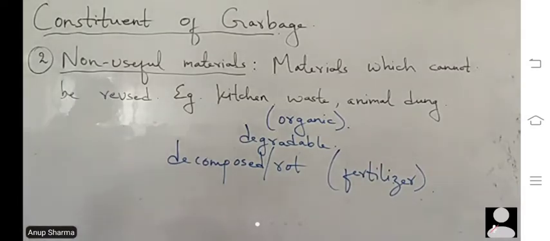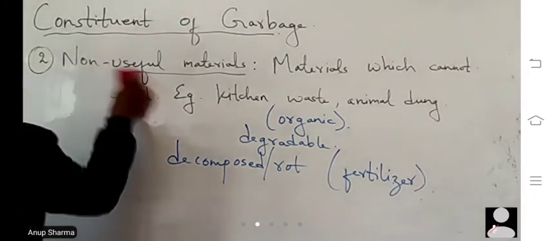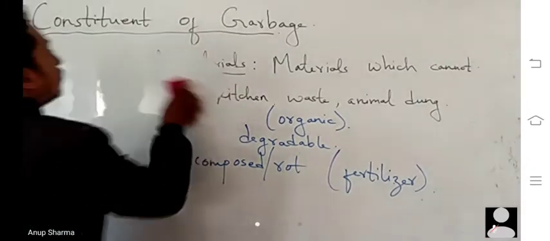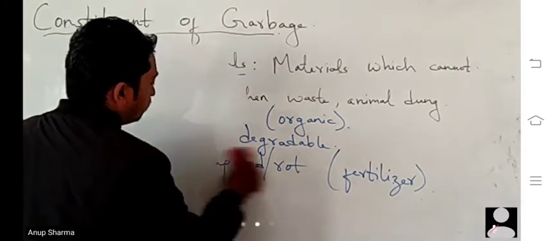So now let's talk about non-biodegradable material. Number third one, non-biodegradable material.